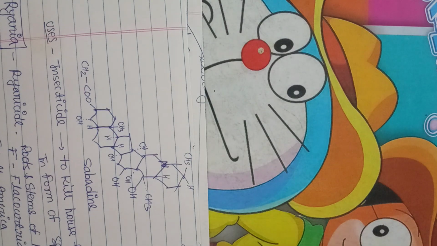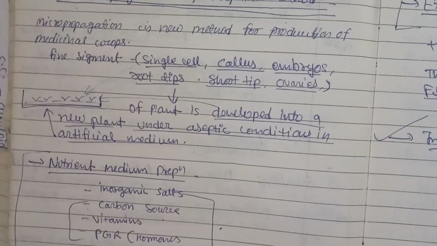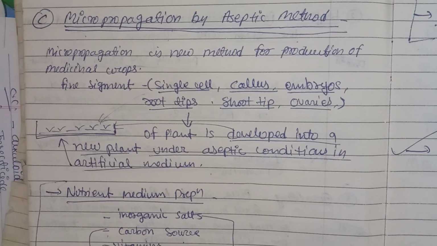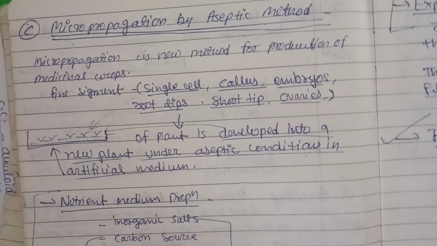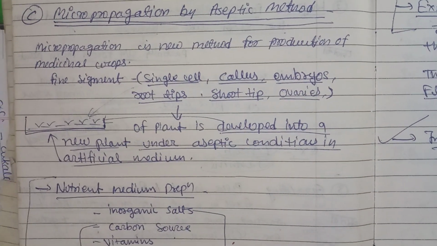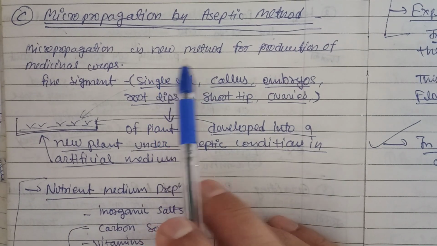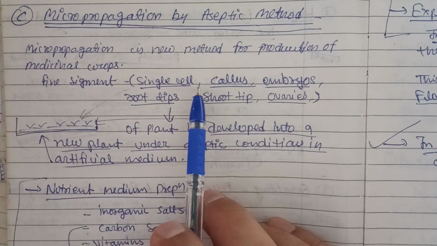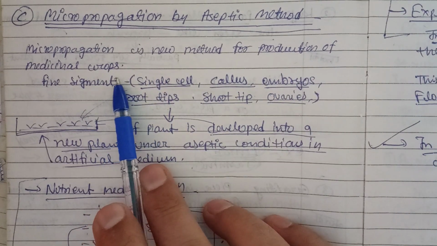Apart from this, we can go for another technique, called micropropagation, right? So when we talk about micropropagation, it is an aseptic method. Micropropagation, as the name indicates, is a new method of production of medicinal crops.